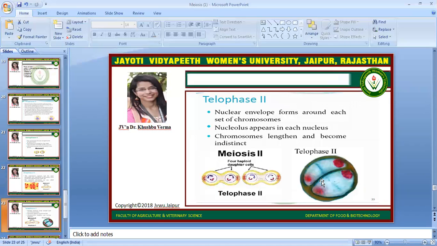And the last stage is telophase second, where the nuclear envelope forms around each set of chromosomes. The nucleolus appears again and the chromosomes lengthen and become indistinct. Here we can see that after meiosis second, four haploid daughter cells will be generated, but after the completion of the cytokinesis process.